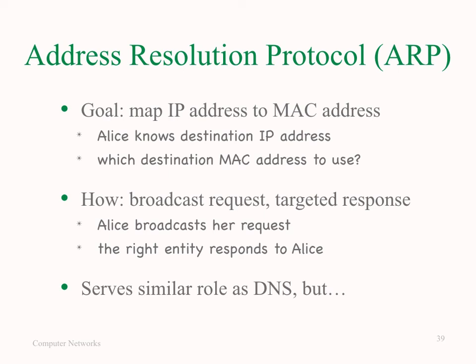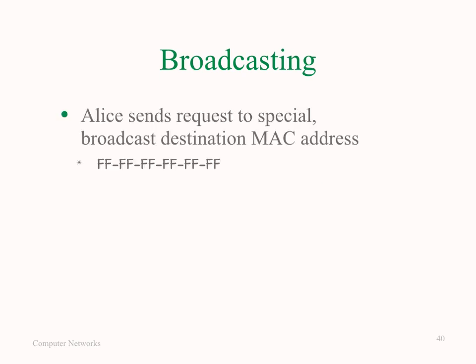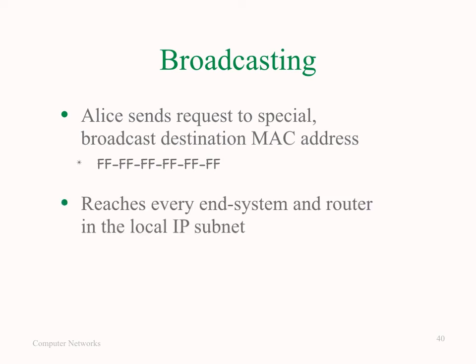So ARP serves a similar role as DNS, however, it relies on broadcasting. So Alice sends this special request to this special destination MAC address, which is called the broadcast MAC address. So this request reaches every end system and router in the local IP subnet.